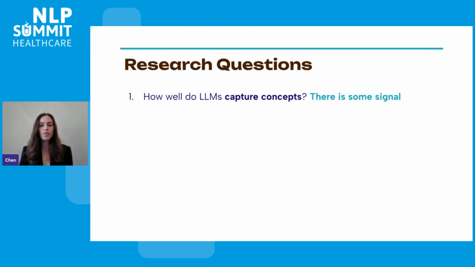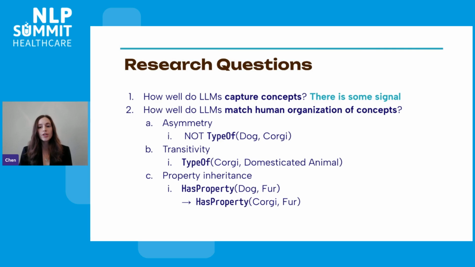So our results indicate that LLMs do capture concepts to some extent, but it is far from perfect and from human baseline. And it seems like GPT-based models grasp more general concepts better, whereas BERT and T5 perform better on more specific concepts. To address research question number 2, we also queried to see if language models understand principles such as asymmetry and transitivity.